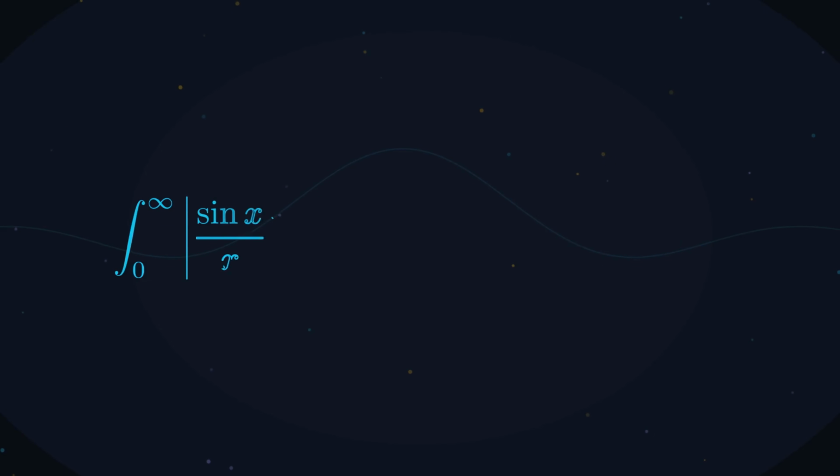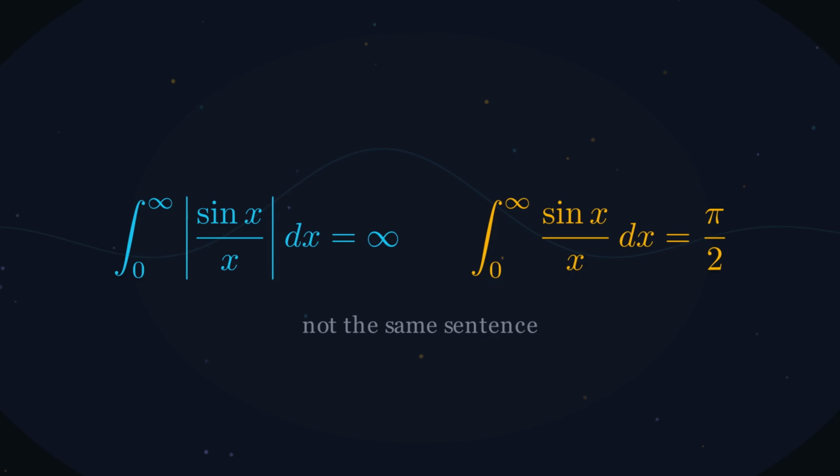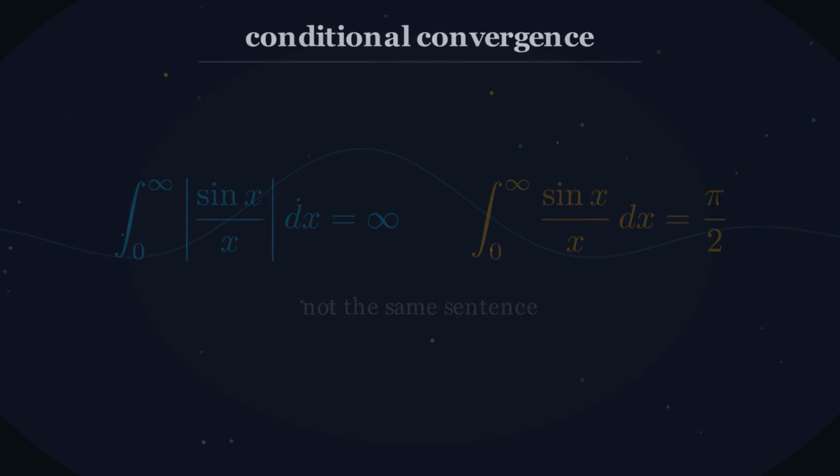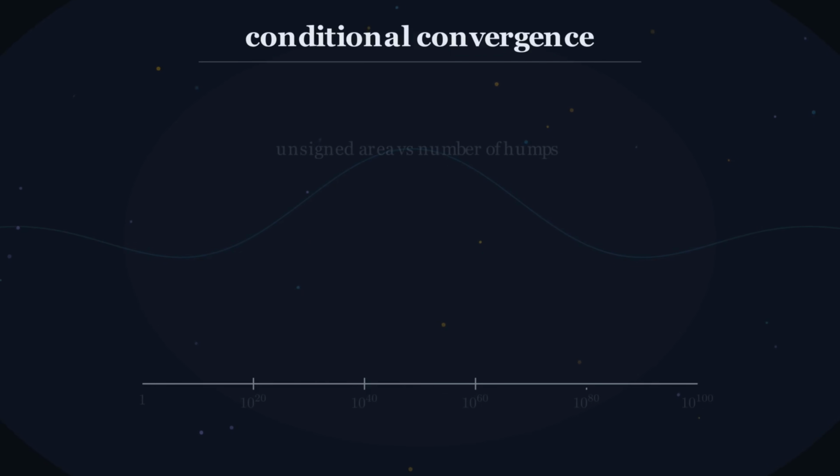The integral is pi over 2. Those are not the same sentence. This is called conditional convergence, and it isn't a technicality. It is the whole personality of this problem.